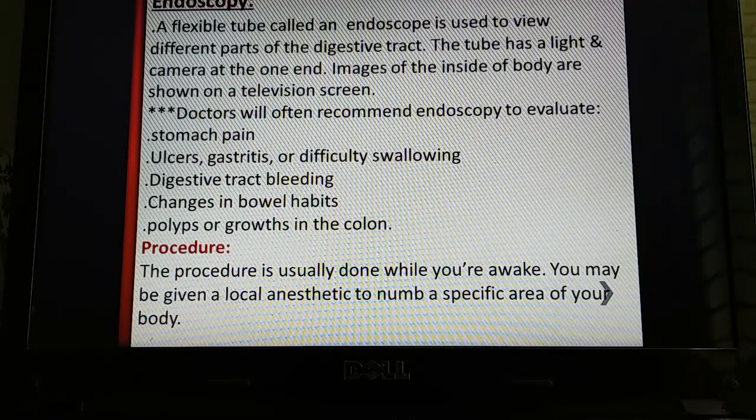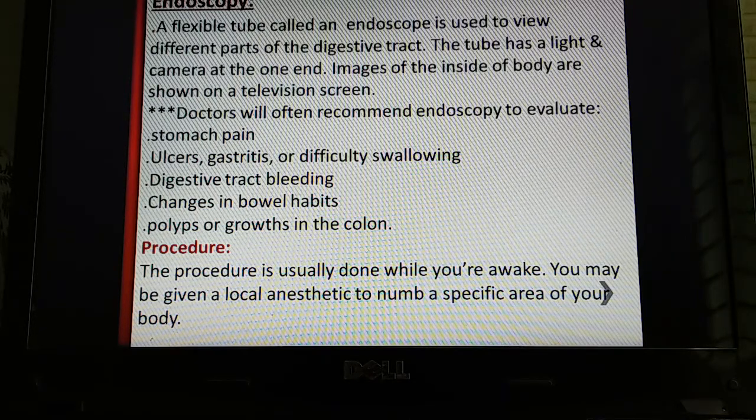Doctors will often recommend endoscopy to evaluate different kinds of symptoms or problems, for example, stomach pain, ulcers, gastritis, difficulty swallowing, digestive tract bleeding, changes in bowel habits, polyps or growths in the colon. So for these kinds of problems, doctors specially recommend endoscopy.